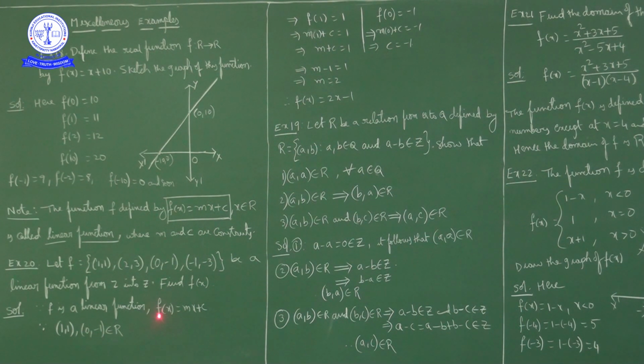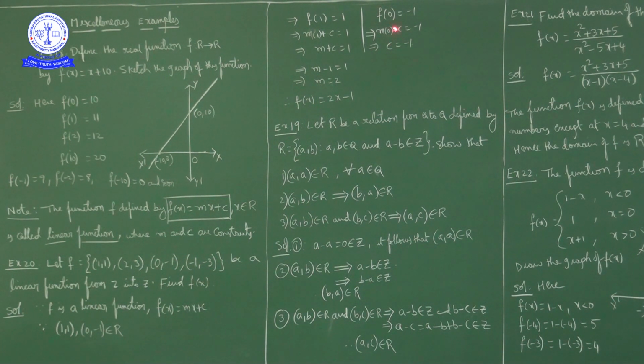F of 0 is equal to minus 1. F of 0 is how much? F of 0 equal to m into 0 plus c is equal to minus 1. So c value how much? C value is minus 1.